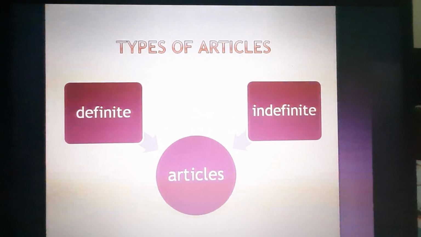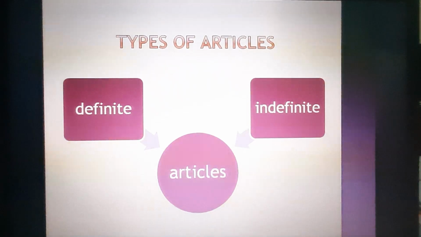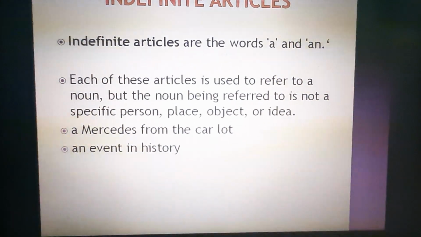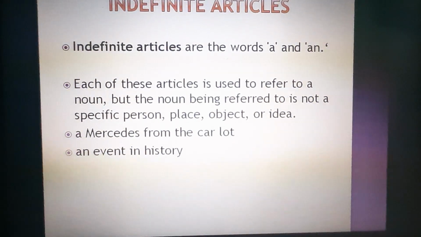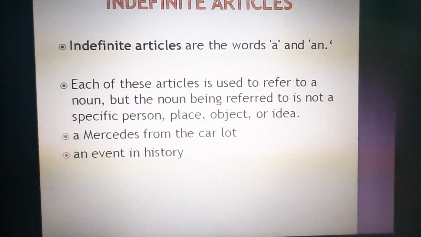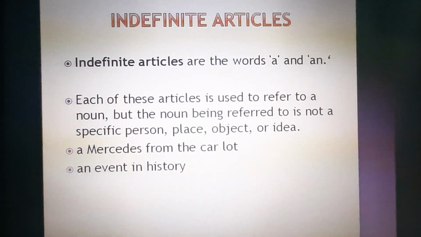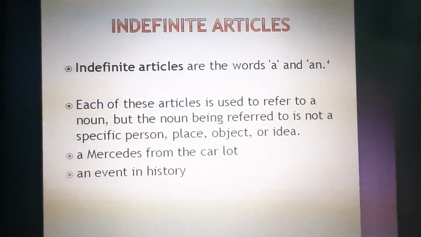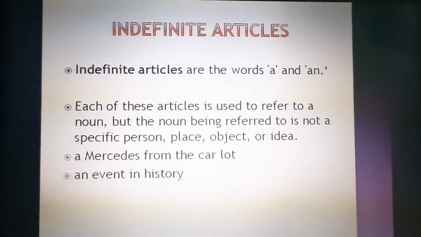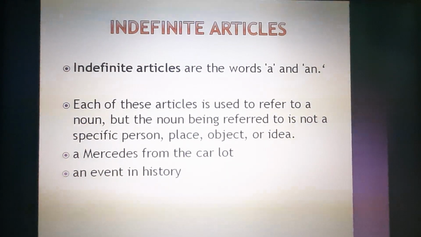Articles are of two types: indefinite articles and definite articles. We will do them one by one. Let's do first of all the indefinite articles. Indefinite articles are a and an. These are both words which refer to a noun, but not to a specific thing. A and an will be used only with singulars, but it is not mentioning something about a particular thing. It is mentioning anything in general.